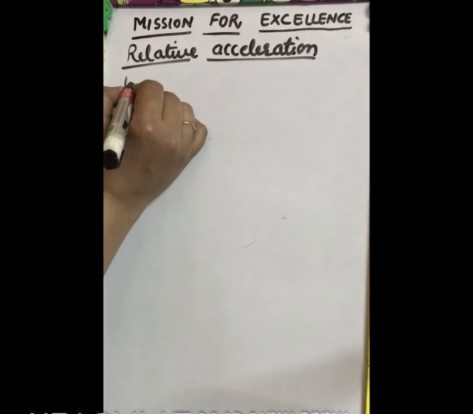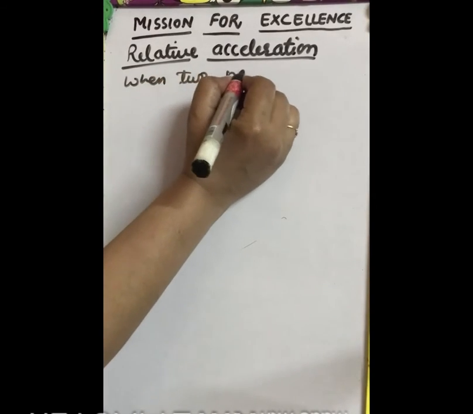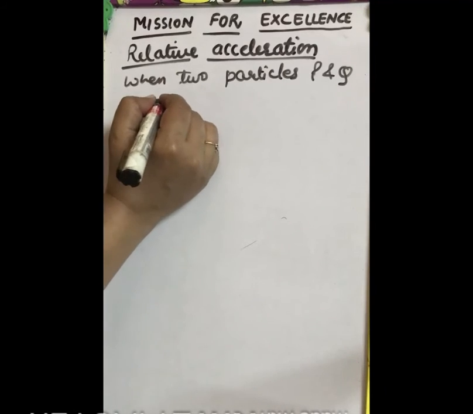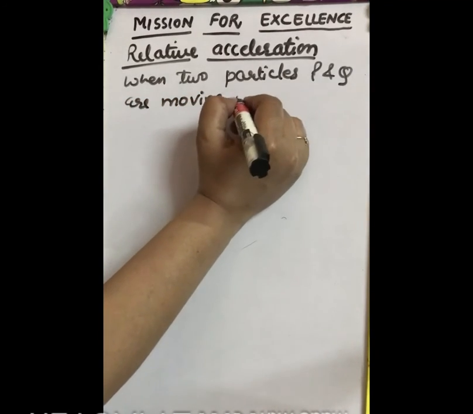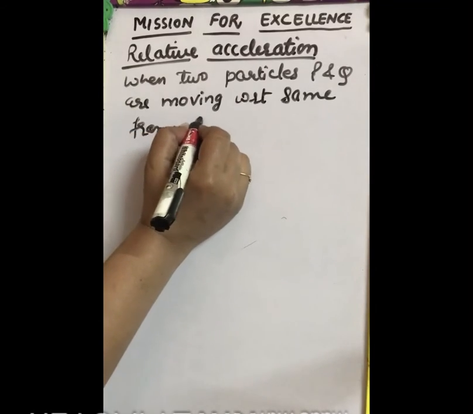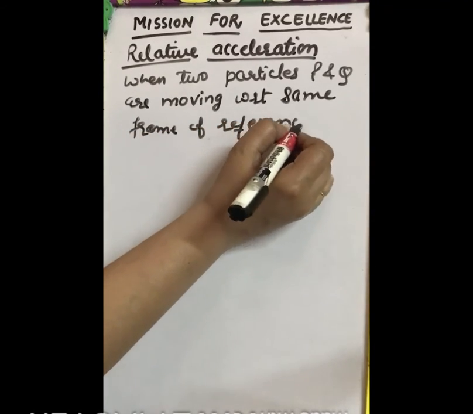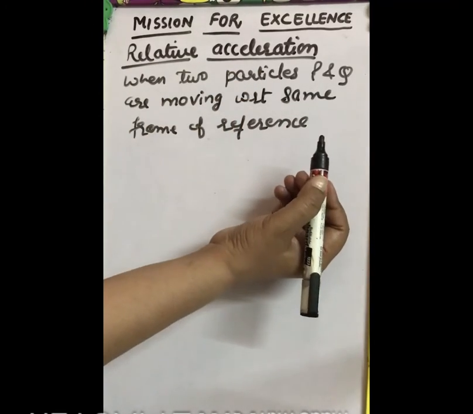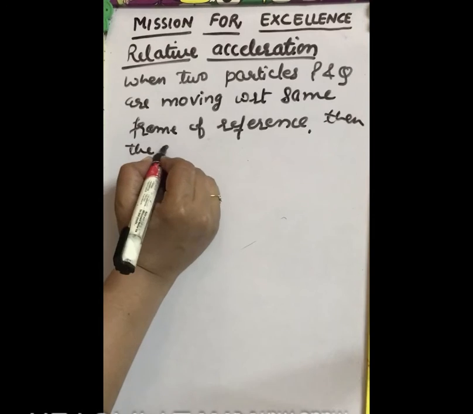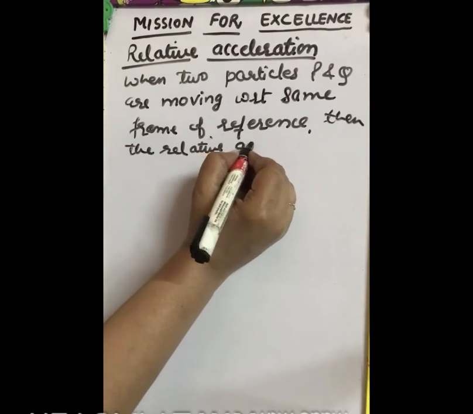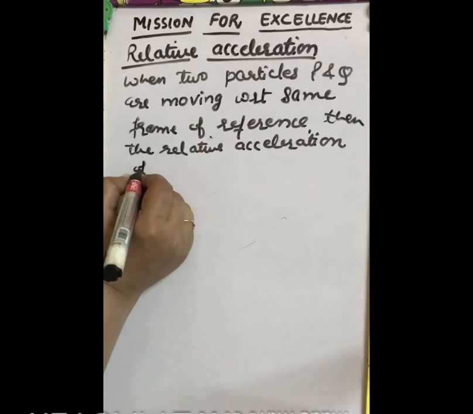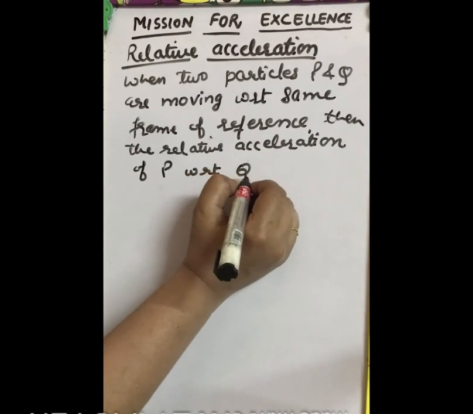When two particles P and Q are moving with respect to the same frame of reference, because in the case of relative motion the frame of reference is very important, then the relative acceleration of point P with respect to Q is defined as